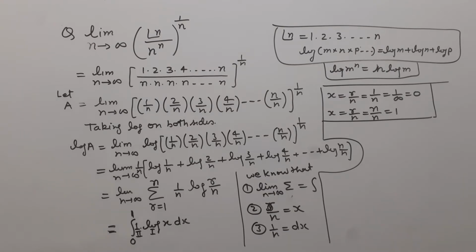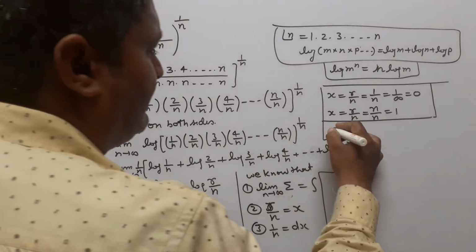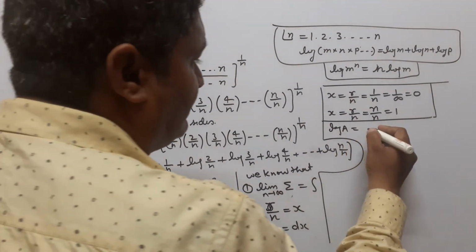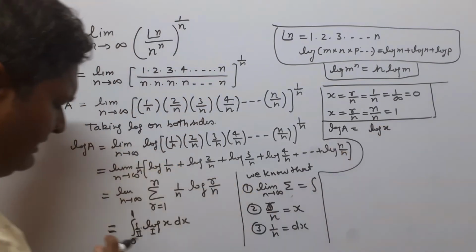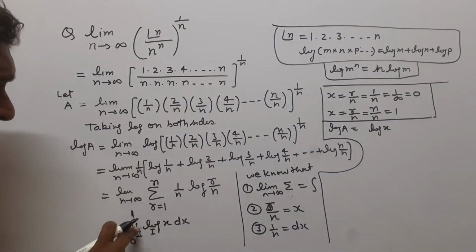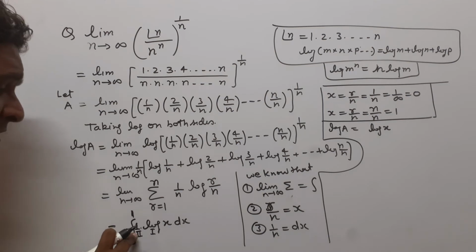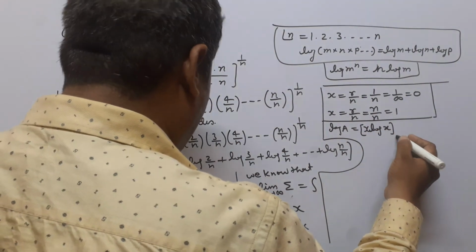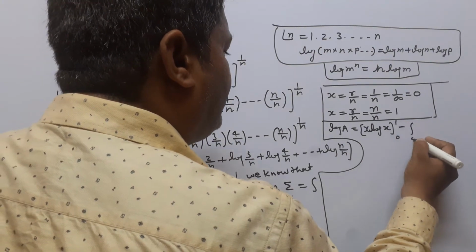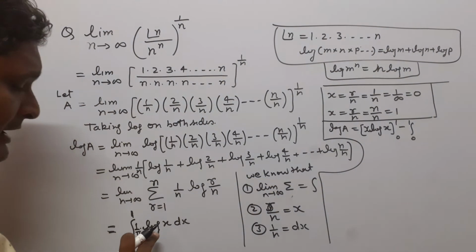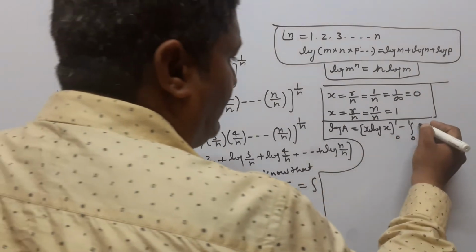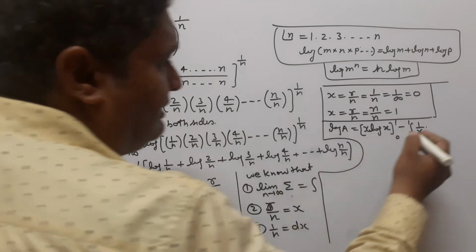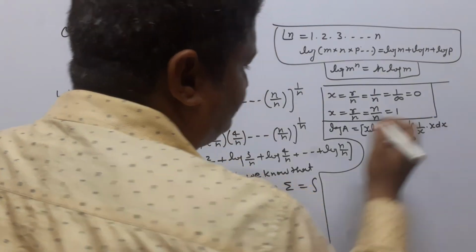Now integrating, we get log a equal to: first we write the first function, that is log x, times the integration of the second function. Here the second function is 1, and the integration of 1 with respect to x is x. So we write x log x from 0 to 1, minus the integration from 0 to 1 of the differentiation of log x, which is 1 upon x, multiplied by the integration of 1, which is x, dx.